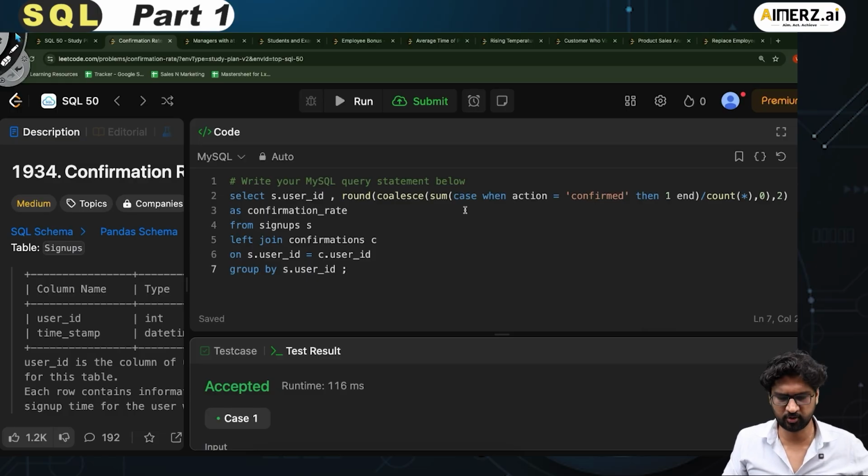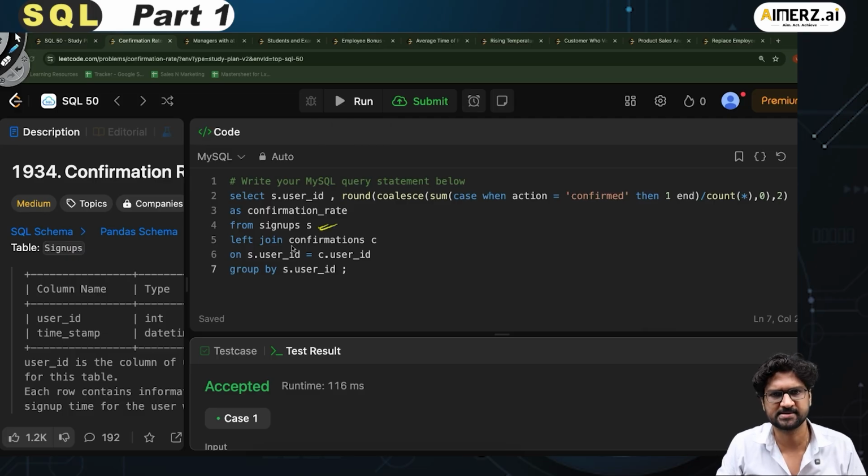What I did here, if I look into it, boss, I have called the signups table S, and between S and C I've done a left join on this field, right, and I'm grouping by this s.user_id. What I'm trying to do here is find the rate.